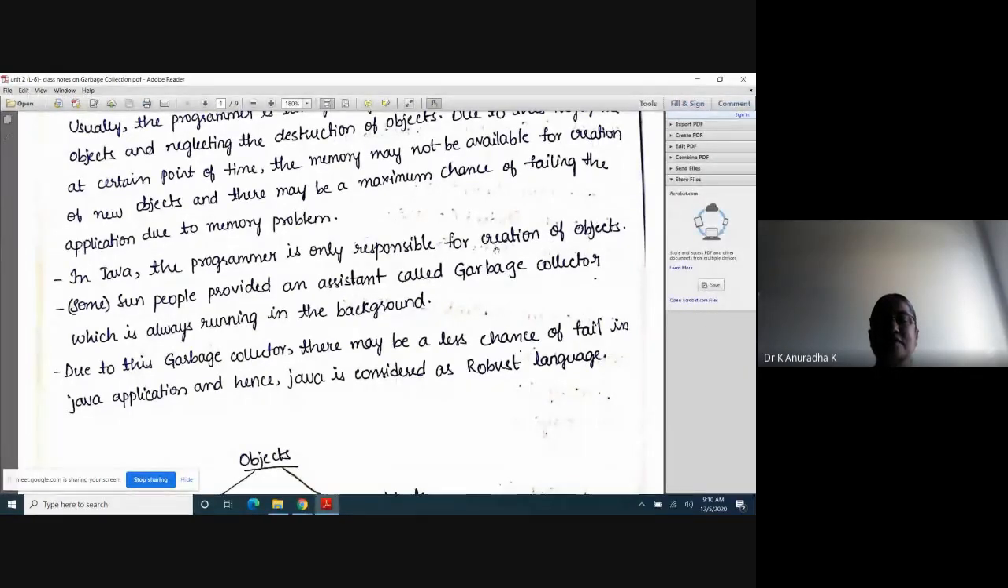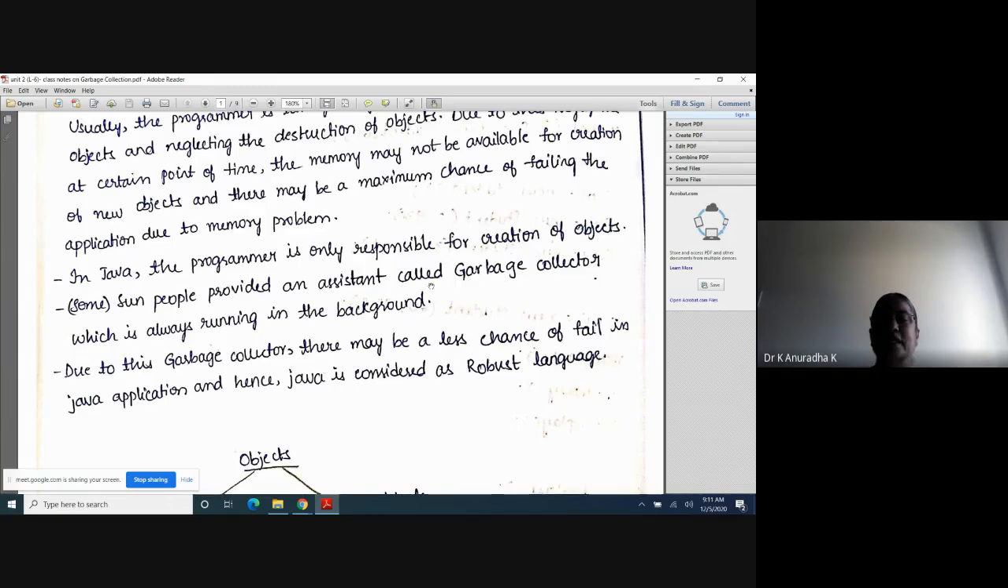Okay, that is the answer for this question: garbage collector. With garbage collection we can destroy the objects, or we can destroy the memory allocated for the objects. Destroying the objects is nothing but releasing the memory allocated for the objects.